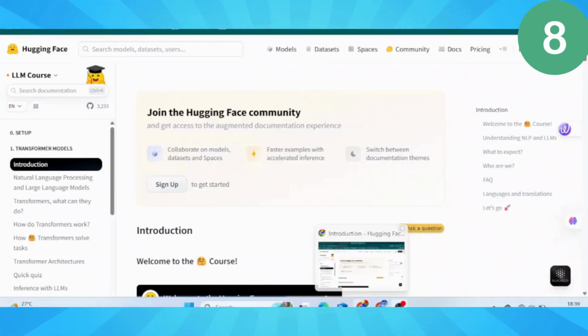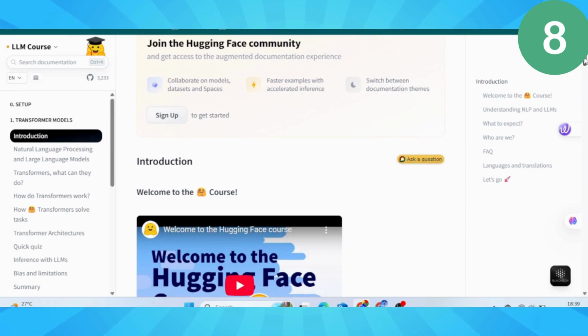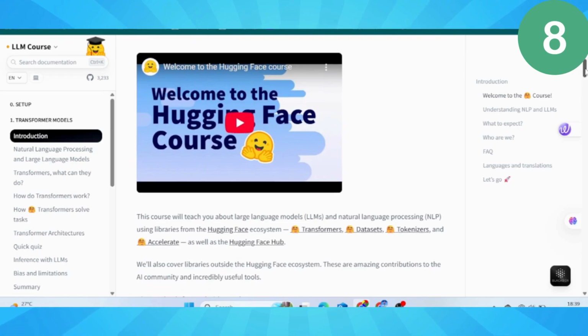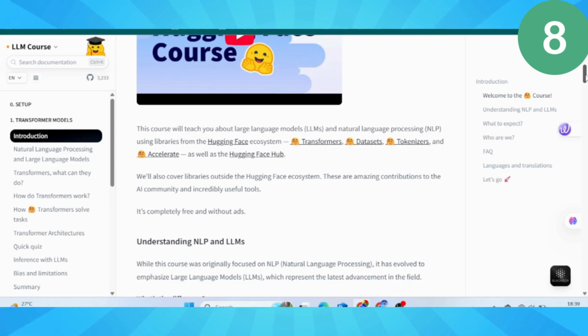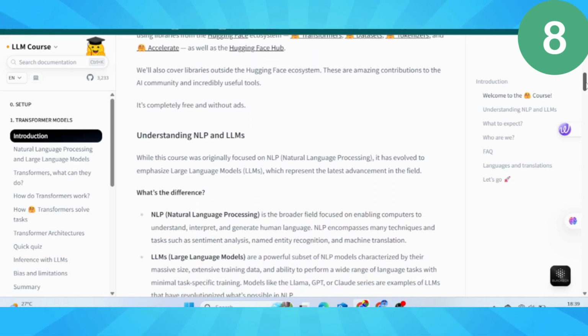But what if you don't want to be locked into one company's ecosystem? Course 8, Hugging Face course on open source models. Welcome to the Netflix of AI models. Hugging Face hosts over 100,000 open source AI models. It's like having access to every AI tool ever created for free.